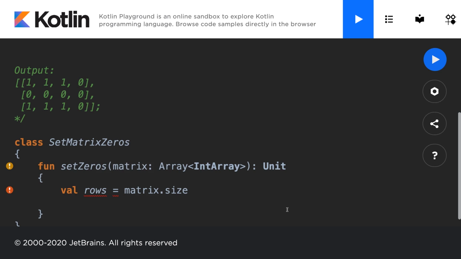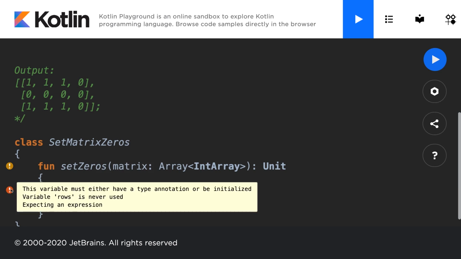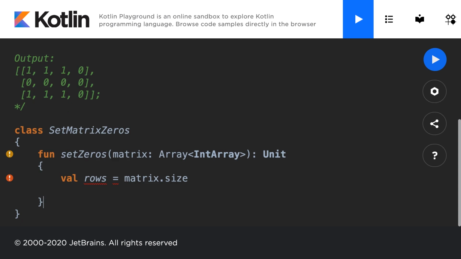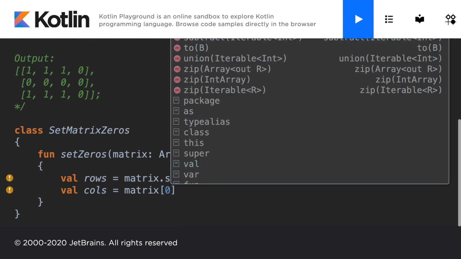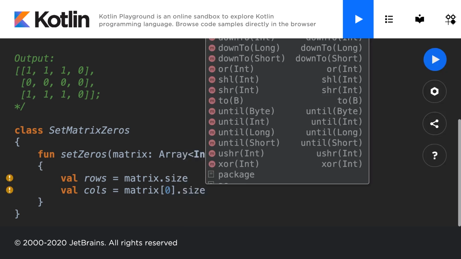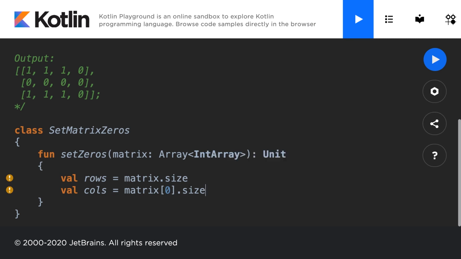And let's see what it's telling me here. I'm just going to hover over this. This variable must have a type annotation or be initialized. Variable rows is never used. That's fine. That just means we're about to use the variable shortly. So what I'm going to do is also get the number of columns. So I'm going to make a value called cols, and this will be equal to the matrix at the first row dot size. So to get the number of columns, you just get the number of elements in each row.